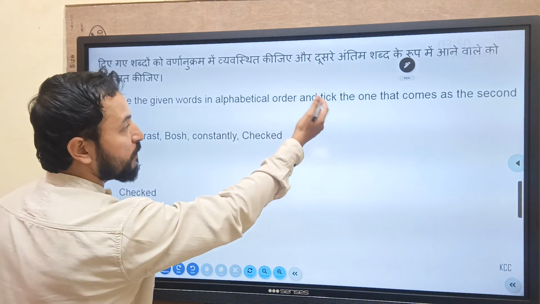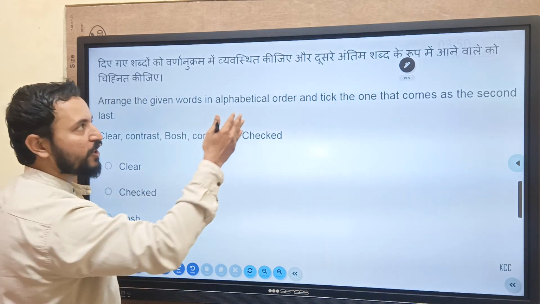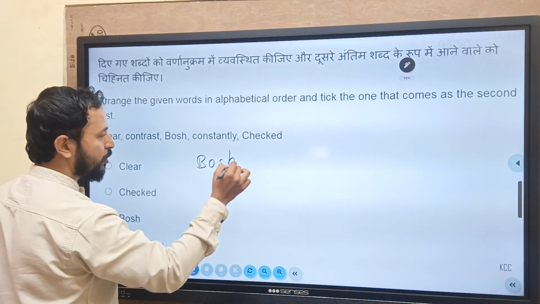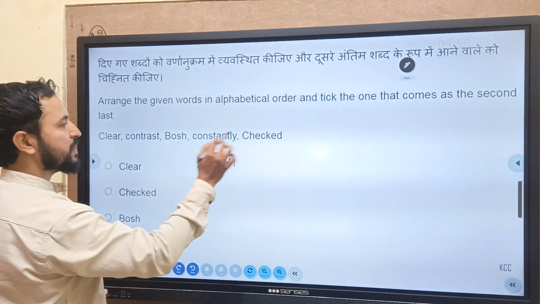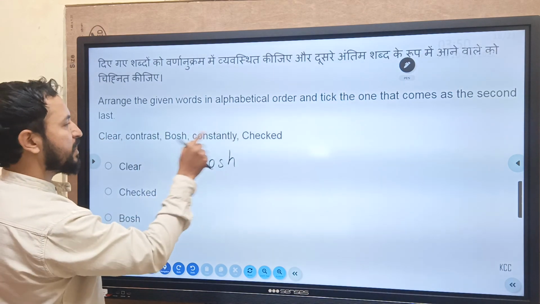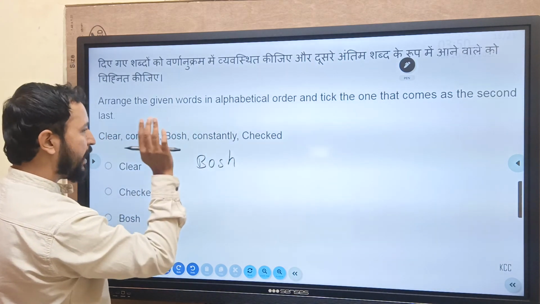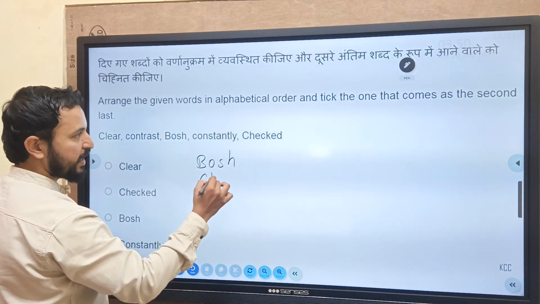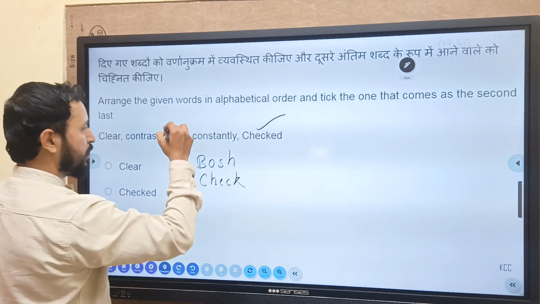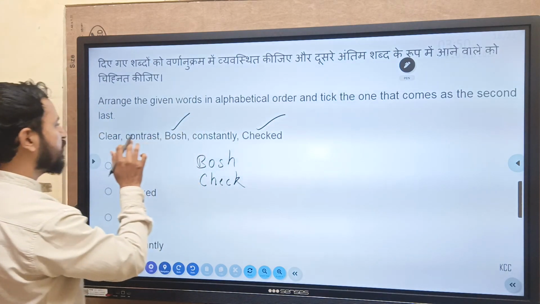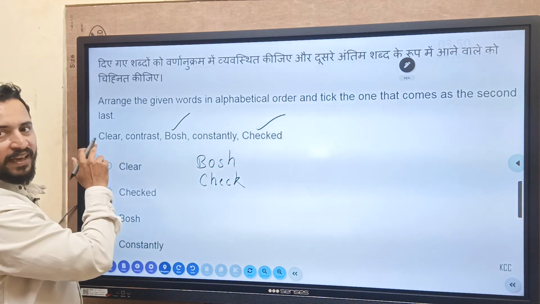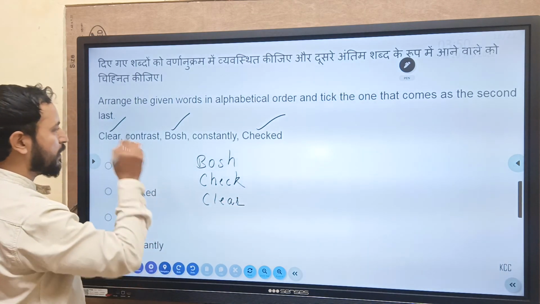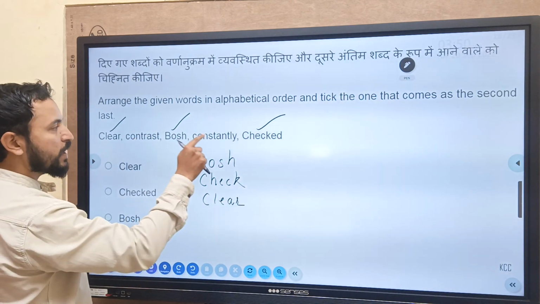Clear, contrast, wash, constantly, check. Arrange in alphabetical order. According to the dictionary we have to arrange. According to the dictionary, the first word will be wash, W-A-S-H. B comes first, then C comes. But in C also look at the next letter: H comes first, right? A B C D E F G H, so check comes first, then wash. What will come next? CON, L will come first, so clear. Clear will come first. Then will contrast come first or constantly?